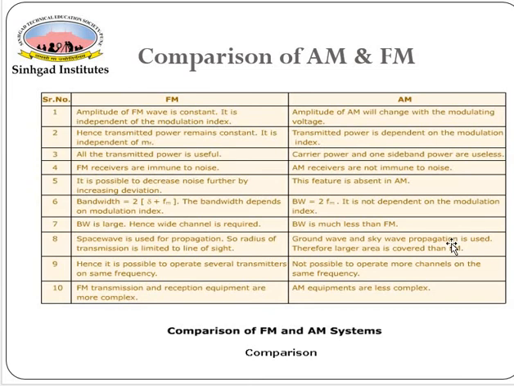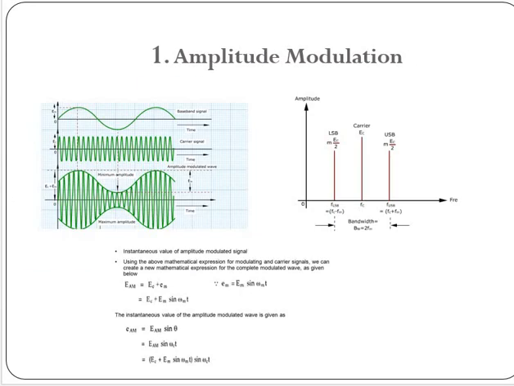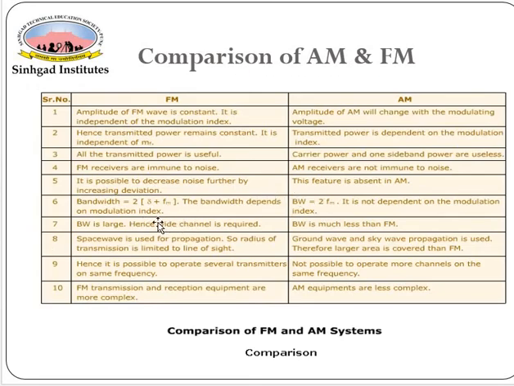So this is all about AM and FM. If we deal with AM and FM, we can easily compare. And what is the next point? The bandwidth of FM is large, and the bandwidth of AM is much less than FM. Then in FM a space wave is used for propagation, while in AM ground wave and sky wave propagation is used. Therefore a large area is covered in AM compared to FM. Then it is possible to operate several transmitters on the same frequency in FM, while in AM it is not possible to operate more channels on the same frequency. FM transmission and reception equipment is more complex. AM equipment is less complex. So this is all about the comparison points.